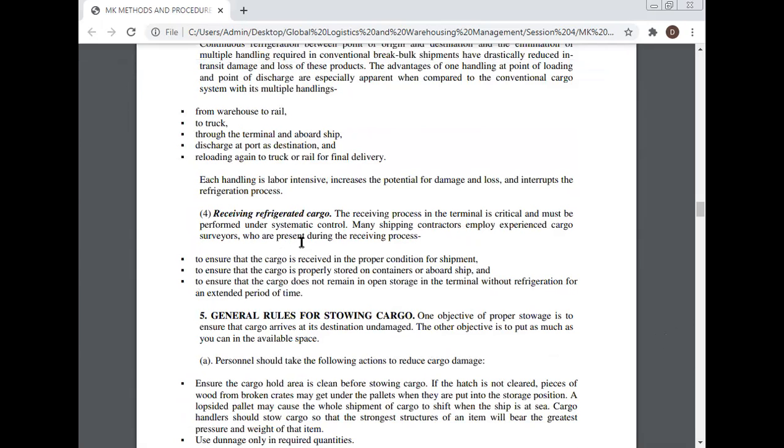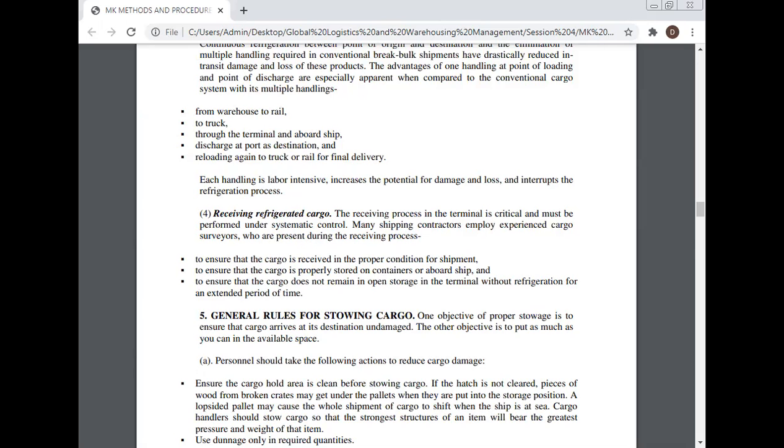Many shipping contractors employ experienced cargo surveyors who are present during the receiving process to ensure that cargo is received in the proper condition for shipment, to ensure that the cargo is properly stowed in containers or aboard ship, and to ensure that the cargo does not remain in open storage in the terminal without refrigeration for an extended period of time.